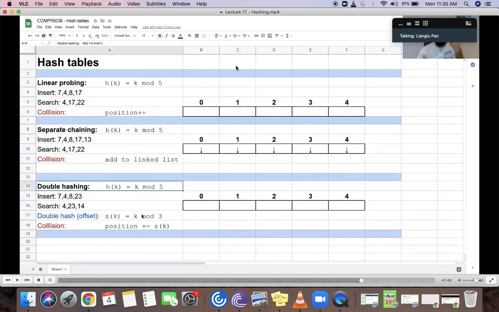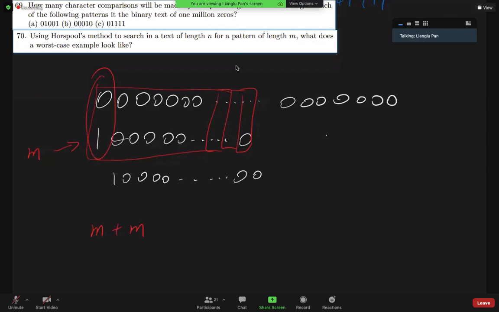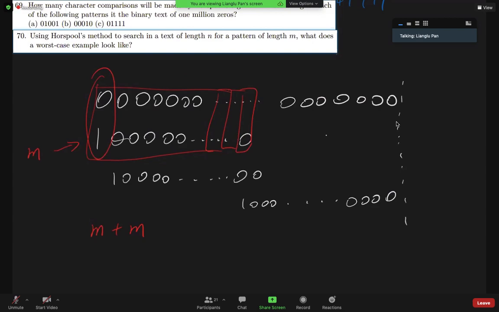And after moving the pattern, I think we're going to have another m number of comparisons. This will be repeated until we have our pattern moved to the end of the string. And that will give us the last m comparisons before we can say that we cannot find this pattern in the string. And if you try to count the number of m's here, let's say the length of the string is n, then we're going to have that many number of comparisons.